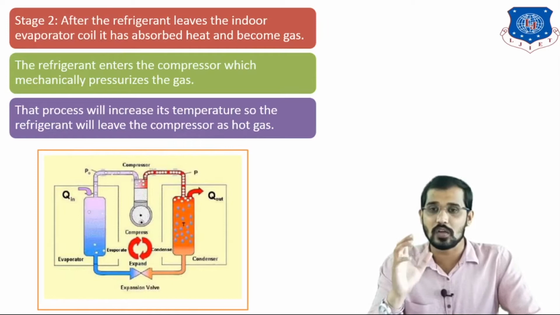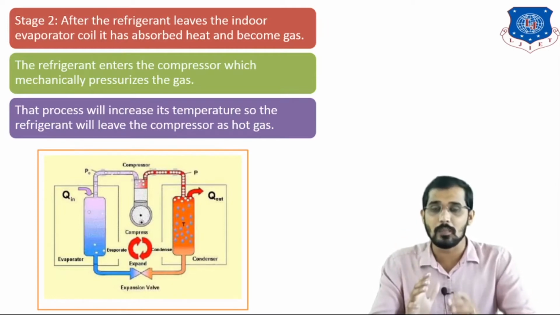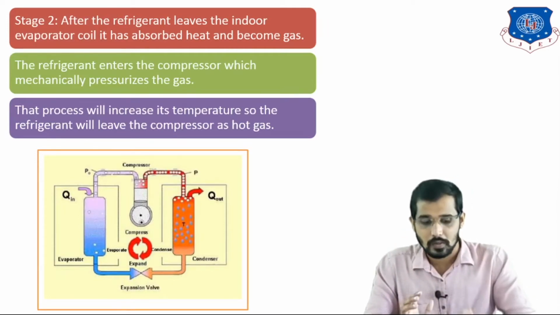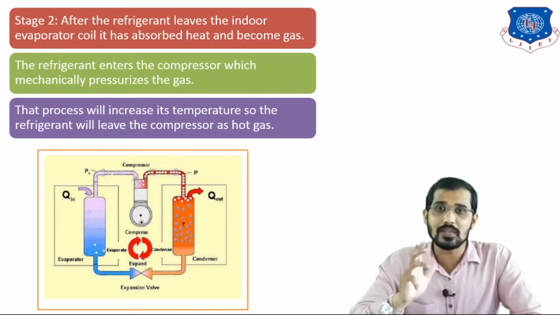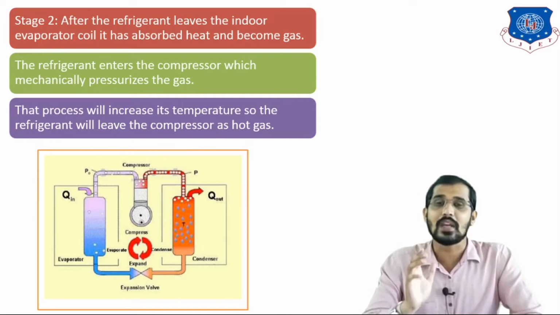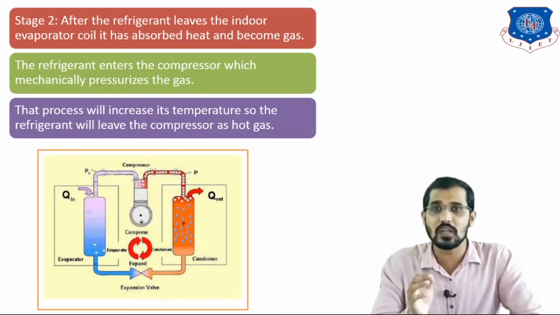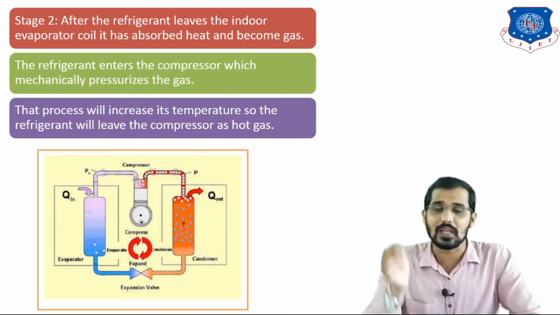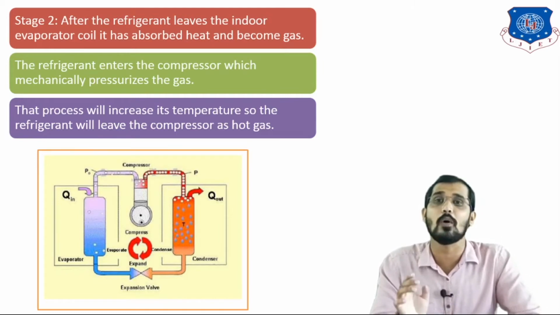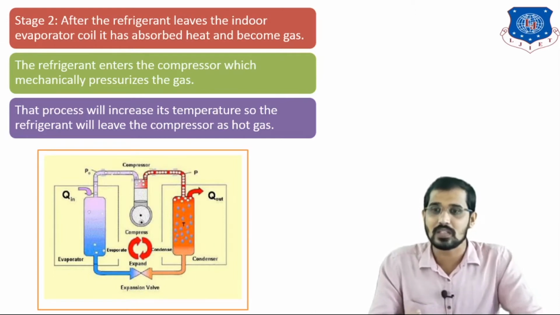Initially our refrigerant is in the liquid form, but whenever it enters the evaporator and leaves it, it leaves in the form of gas, meaning that the Freon is heated inside the evaporator.